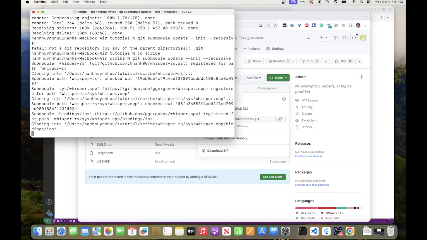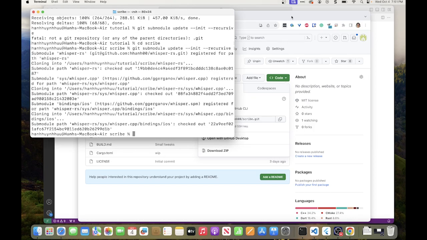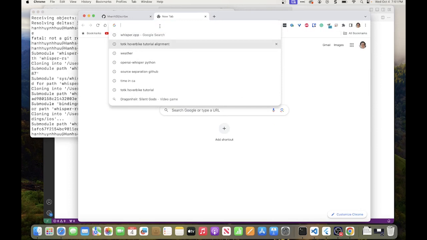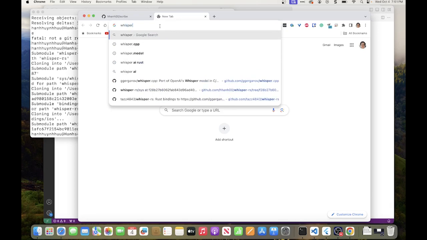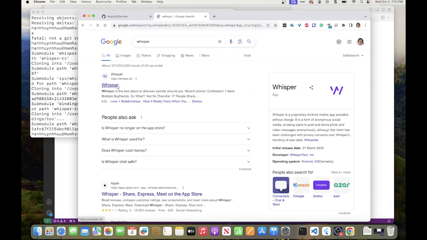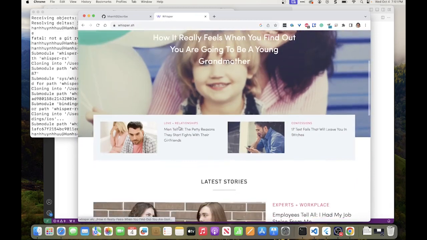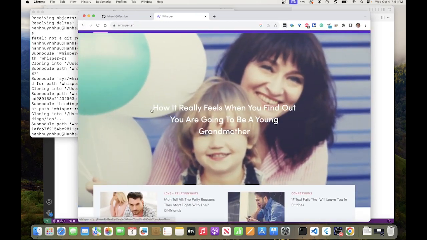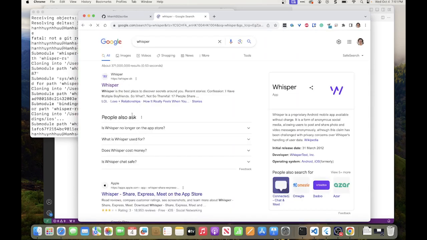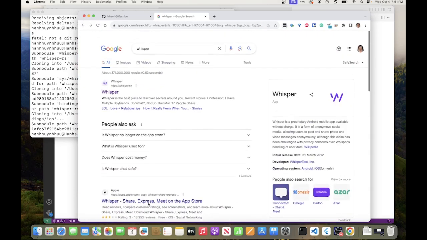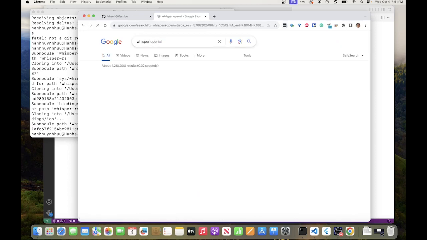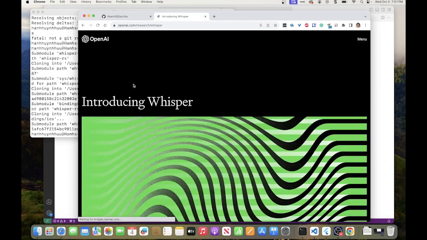So it's going to use Whisper, which is the OpenAI model for speech to text recognition. It's a very powerful, very impressive model, by the way. So this guy here. The thing is that, is it this guy? No, not at all. It's OpenAI Whisper. All right, so this guy here.